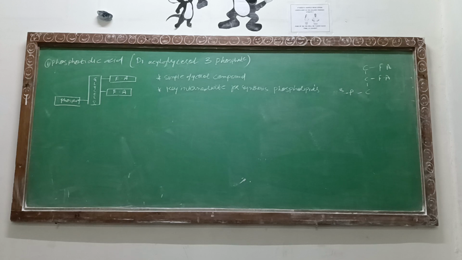So phosphatidic acid is considered the simplest glycerol compound, without any kind of nitrogenous base. Point 1. Point 2. From this phosphatidic acid only, all the glycerophospholipids are going to be synthesized. It is a very simple form for identification of phosphatidic acid.